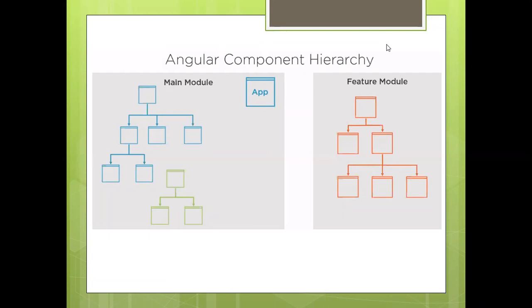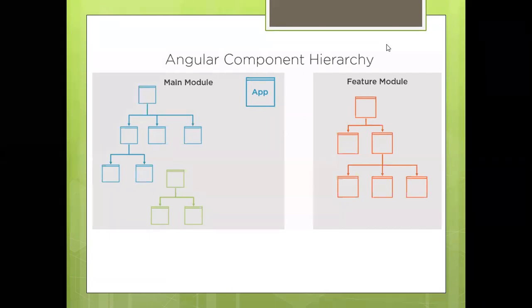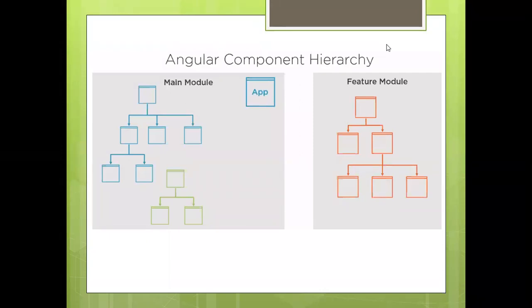The root module, or the main module, which we call the app module, is always going to be there. That means even if you are creating a new application, there is always going to be a root module and a root component. You can create any other components after that. But you are going to have at least one component and one Angular module in order to kickstart your application.